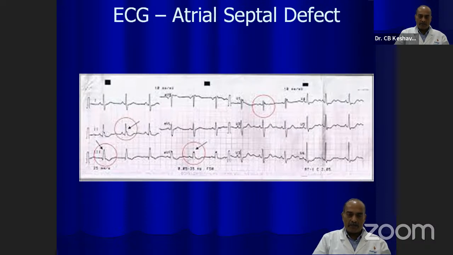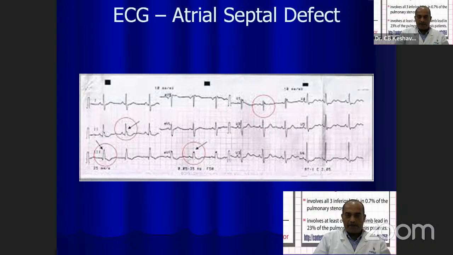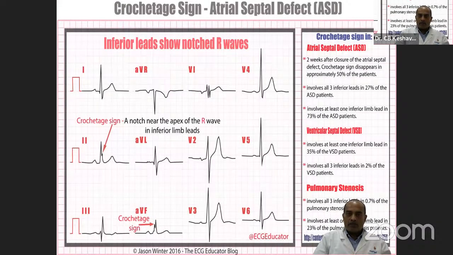About 2/3 of patients with ASD, ostium secundum ASD, have the crochet sign, which is a common and very popular sign described in ASD patients. In addition, there will be right ventricular dominance and somewhat rightward axis. Not exactly in this ECG, but you can see right axis deviation in most patients with ASDs. So this is the Crochet sign in atrial septal defects.